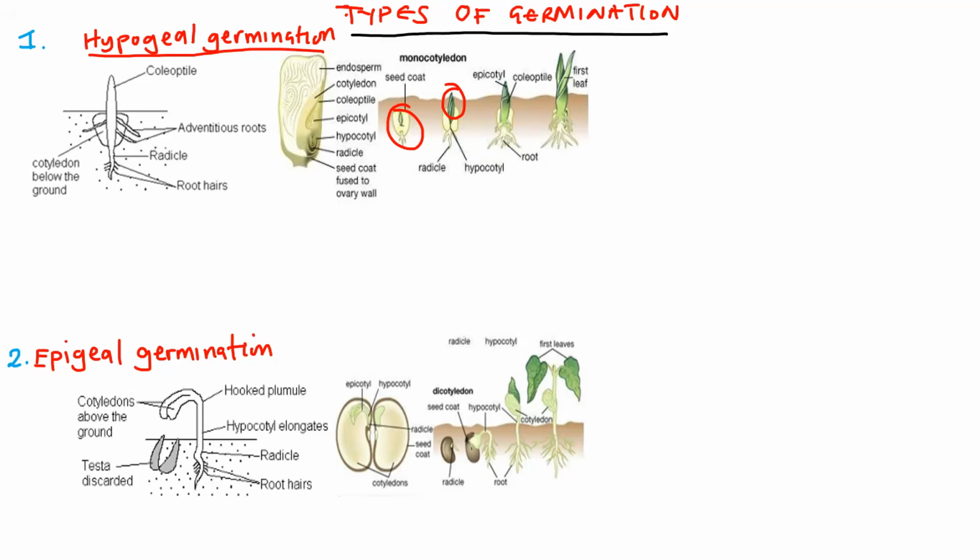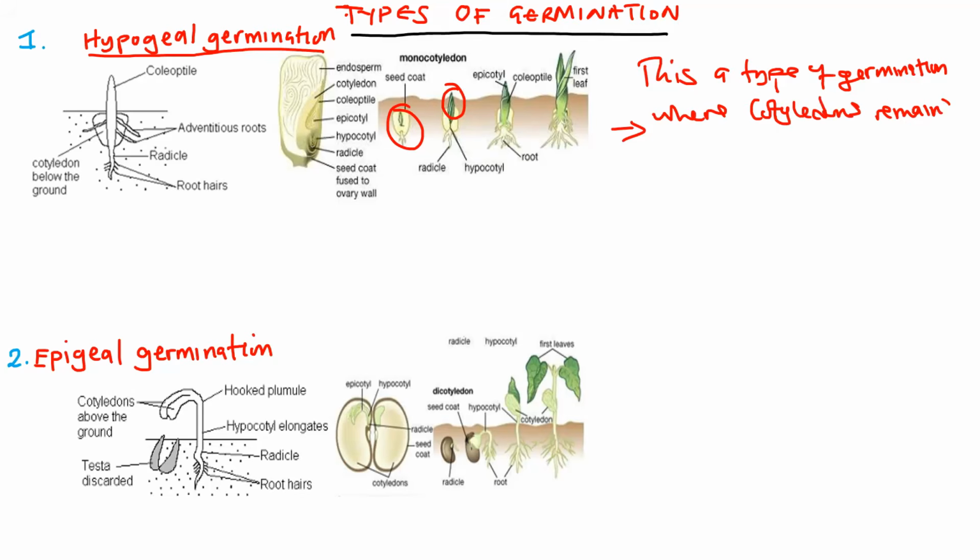Examples of seeds that undergo hypogeal germination, or let me just put this so that others that might not have gotten it: it is a type of germination where cotyledons remain underground due to elongation of the epicotyl.